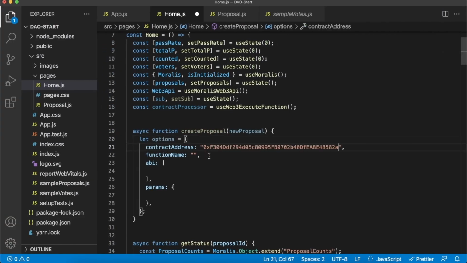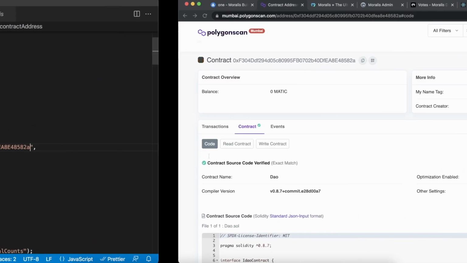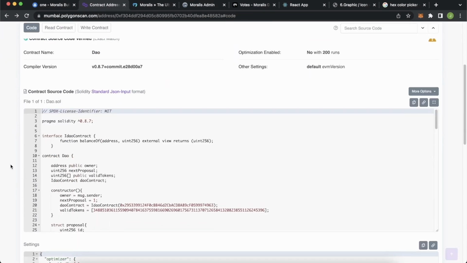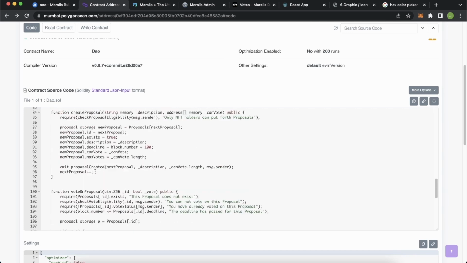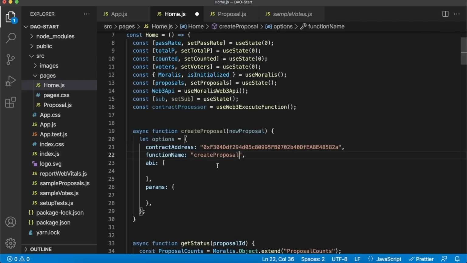The function name, let's just go and check what the function name was. So here on Polygon scan, we of course have our complete smart contract, and it was create proposal. Create proposal is the function name. And just for reference already, we have two parameters. This takes an underscore description and an underscore can vote. So the function name was create proposal.